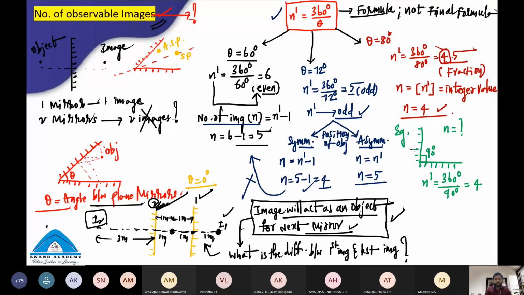Is your n dash value even or odd? Your n dash value is even. If it is even, the number of images formula is n dash minus 1. So the number of images is 4 minus 1. How many? 3 images will be formed. Students, in so many years in the KCET exam, this question was asked.